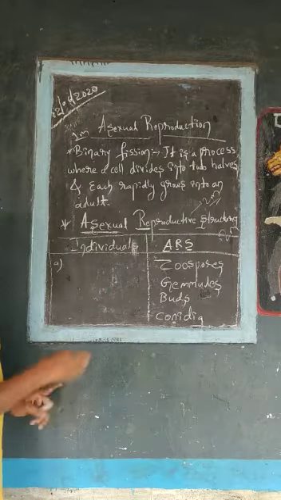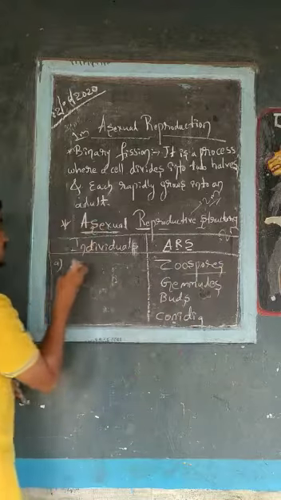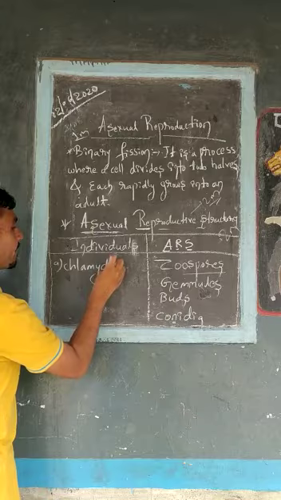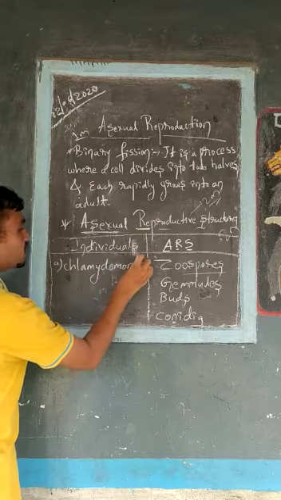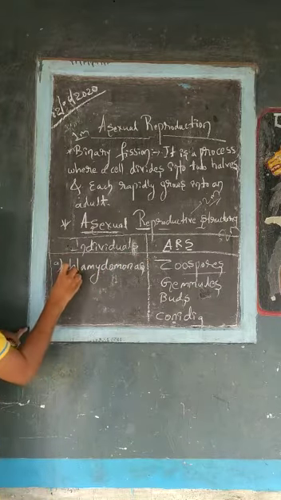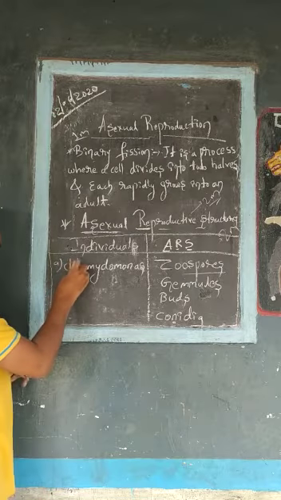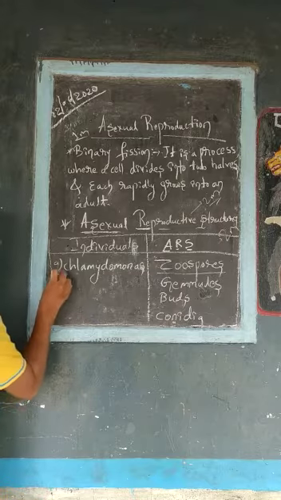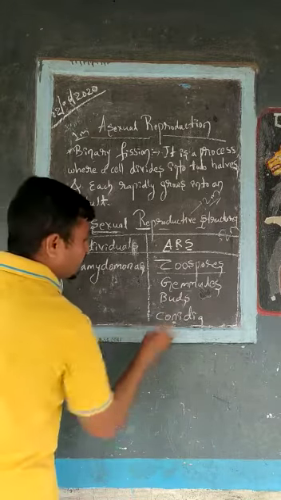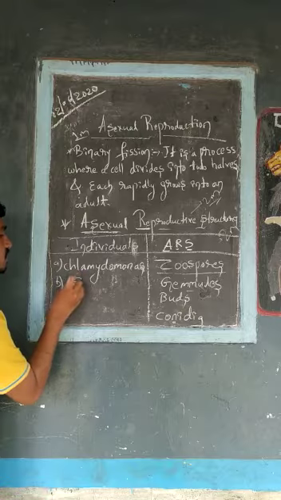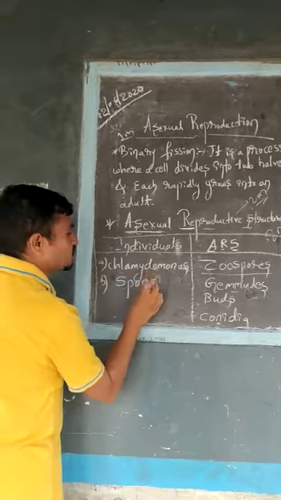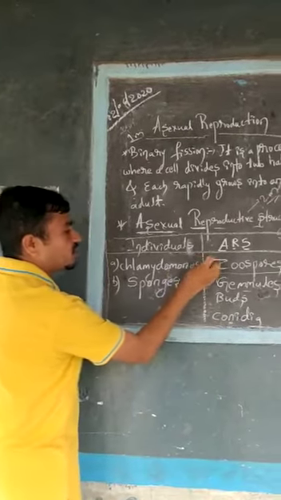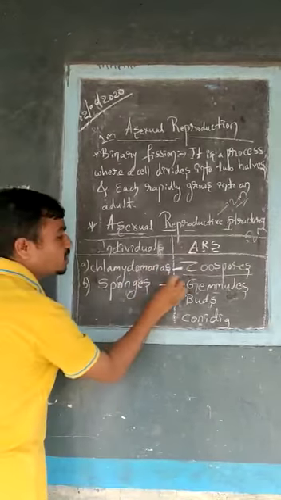Zoospores are the asexual reproductive structures of Chlamydomonas. Chlamydomonas is a green alga. It reproduces by a special type of reproductive structure, and that is zoospores. The second one is gemmules. Gemmules we find in sponges. Sponges reproduce through a special asexual reproductive structure called gemmules.